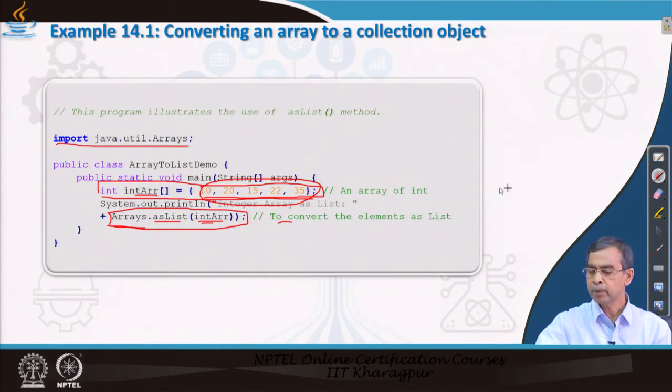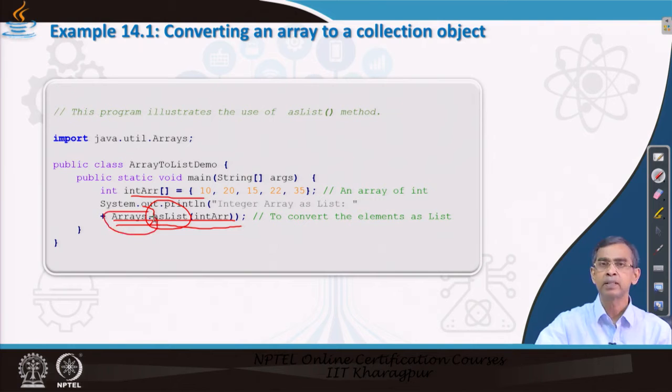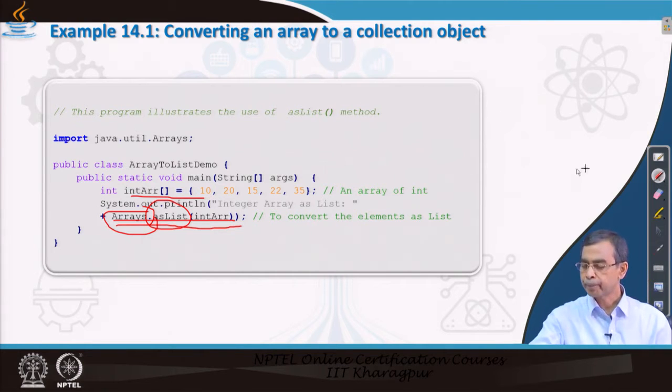Anyway, this example explains how, from a primitive array like this one, a list can be created using the method defined there: Arrays.asList. Although asList is a static method, it is better to resolve the scope by specifically mentioning the class in your program. That is why we write Arrays.asList; it is a convention to call all the methods this way.